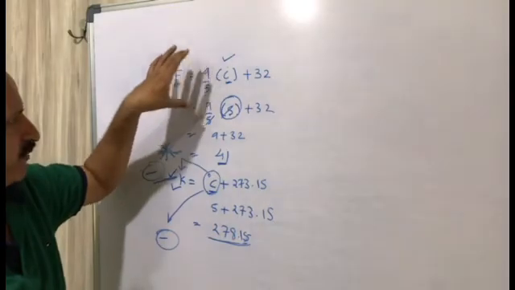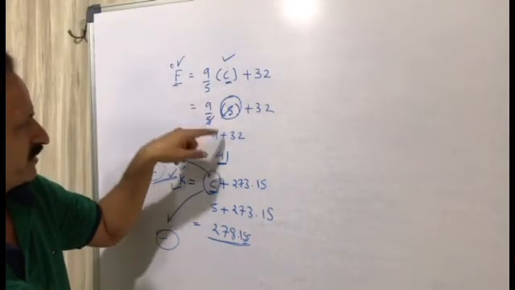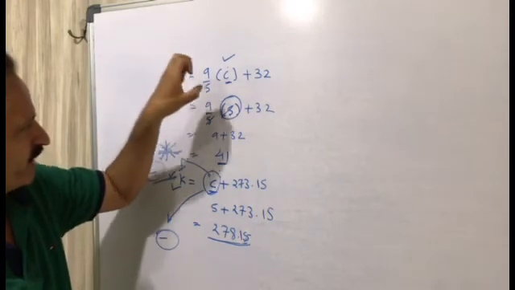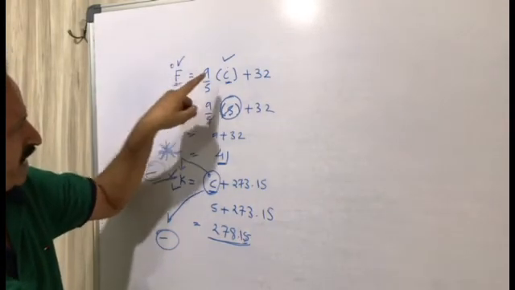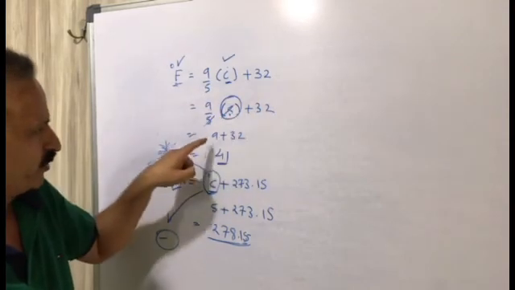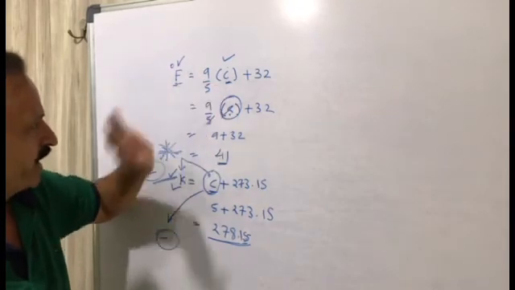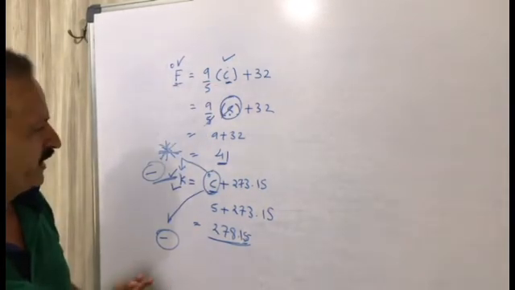Fahrenheit equal to 9 upon 5 into C plus 32. You have to remember this equation. Value of 5 degree you are given. Find out the value of Fahrenheit. Put over here, 5 cancel, 9 plus 32, it is 41. We have found out the value of Fahrenheit with the help of degree Celsius.